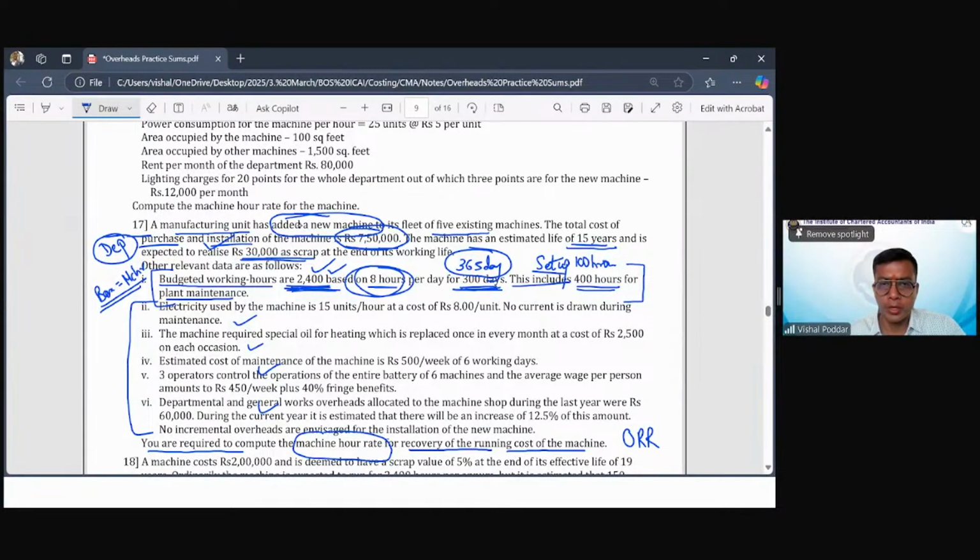Acha, most important point, this department, yeah, this manufacturing unit is having total 6 machines, right? 5 already थे और ये नया मशीन अभी हमने खरीदा है.